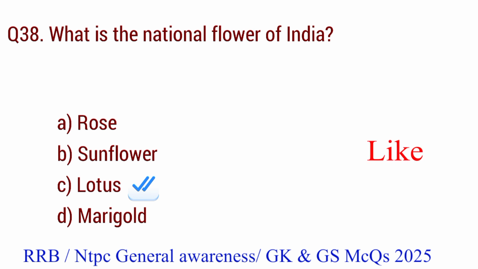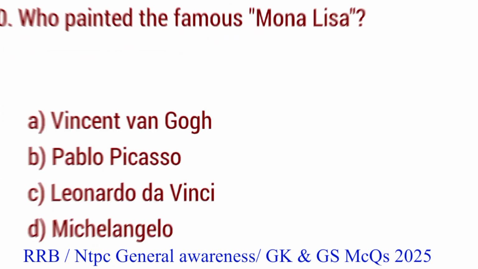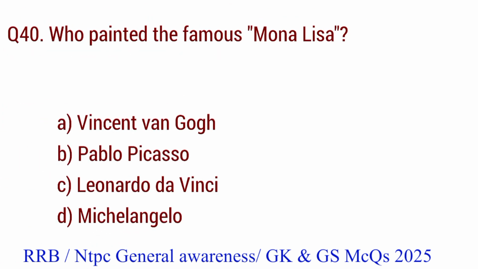Question number 39. Which ocean is the largest? The right answer is option D. Pacific Ocean. Question number 40. Who painted the famous Mona Lisa? The right answer is option D. Leonardo da Vinci.